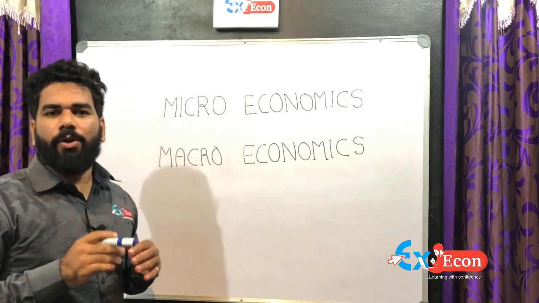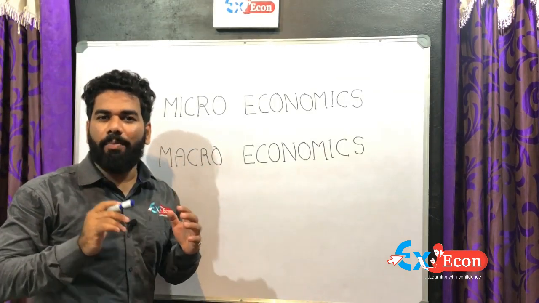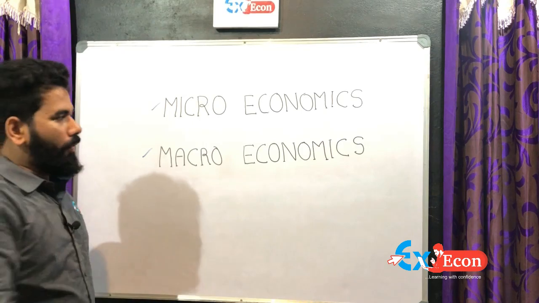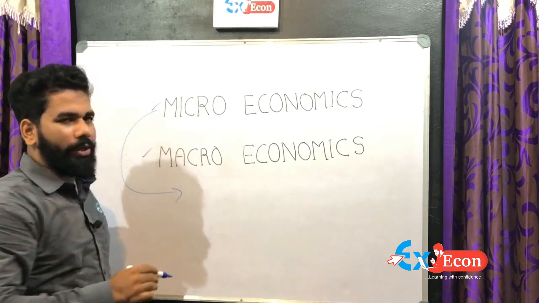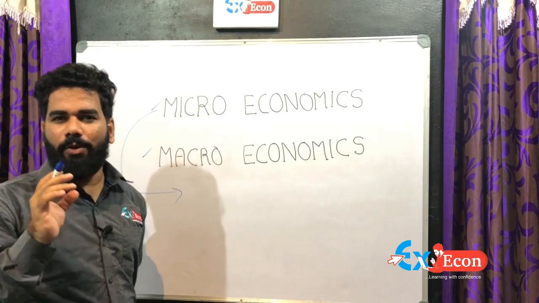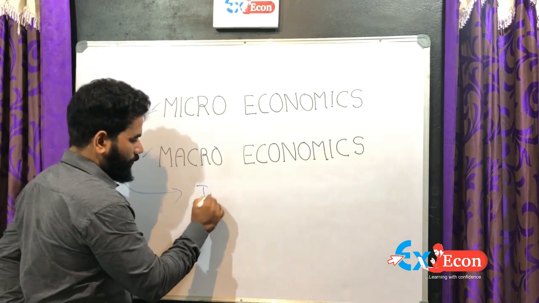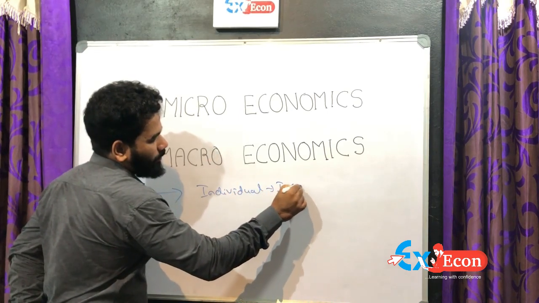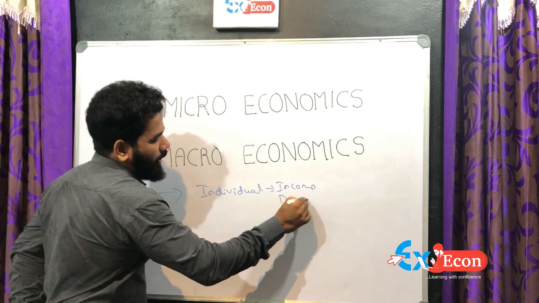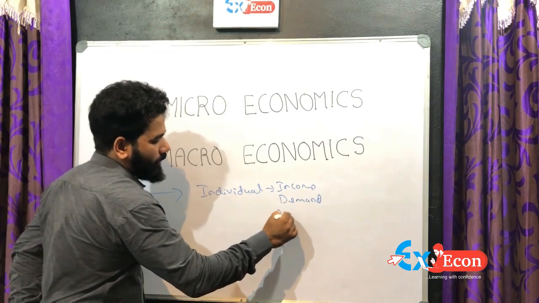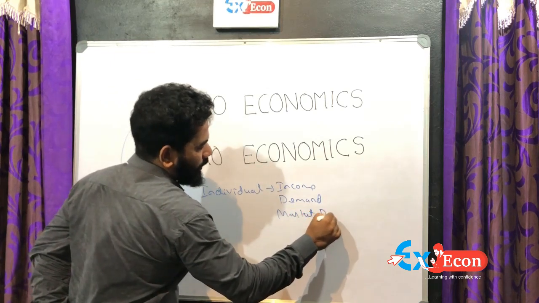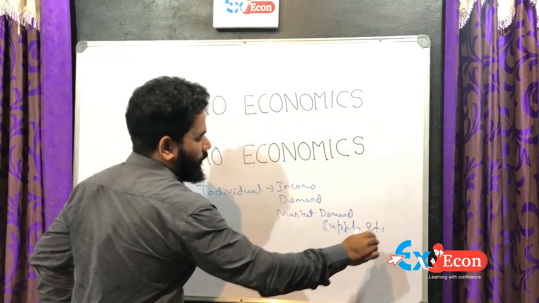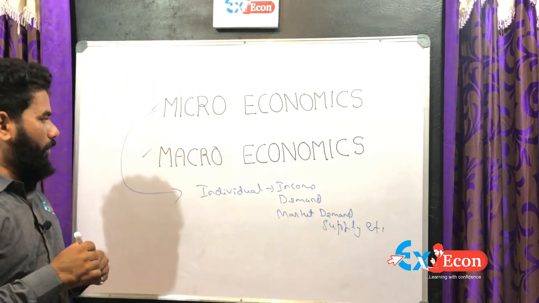The subject matter of economics has been studied under two branches, that is microeconomics and macroeconomics. First, microeconomics. Microeconomics is the study of one particular part of the economy, for example individual income, individual demand, market demand, market supply, etc. This is the best example for microeconomics.